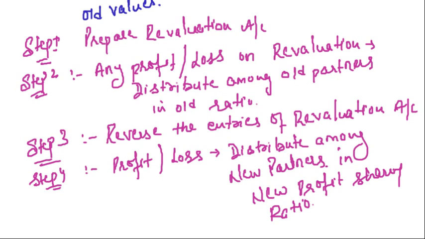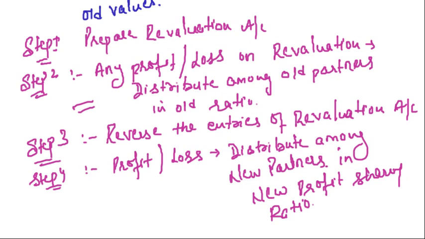The old partner deserves his share of profit out of the revaluation of assets and liabilities, and that we have given in step 2. So in step 4, whatever profit or loss there is on the reversal of revaluation entries will be borne by the new partners in the new profit sharing ratio, because it was the decision of the new partners to show the assets and liabilities at their old values. Right? The old partner deserves his share. He gets his share at step 2 only.